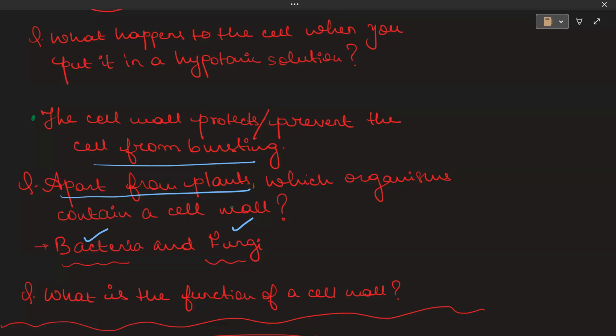Yes. Now we know that plants have a cell wall. But apart from plants, there are two more organisms that have a cell wall, and those are bacteria and fungi. So plants, bacteria and fungi, these three organisms have the cell wall present. The rest of the animals do not have a cell wall. Is it clear up till now? Yes, ma'am. Any doubts? No.